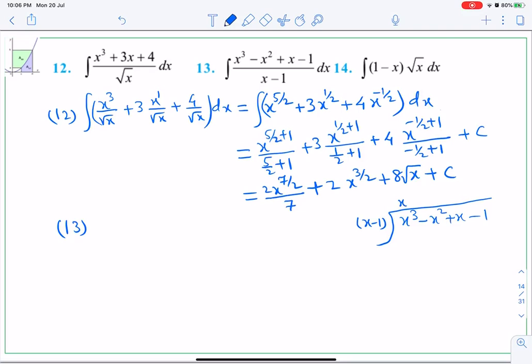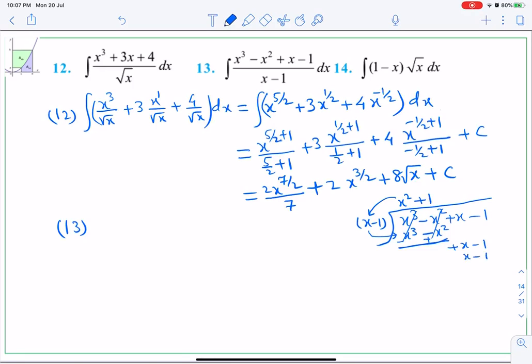I'll write here x square, because x square into x will give me x cube, minus x square into minus 1 will give me minus x square. When I divide, the sign will change, this will cancel, this will cancel. I am left with x minus 1. So now only plus 1 will be there.